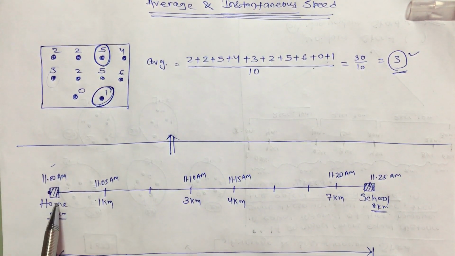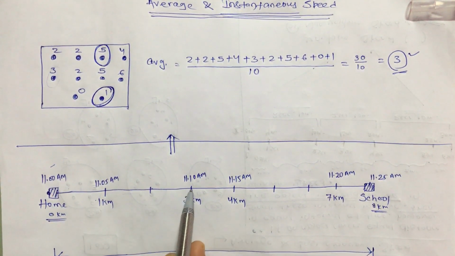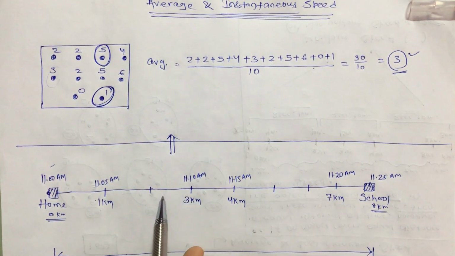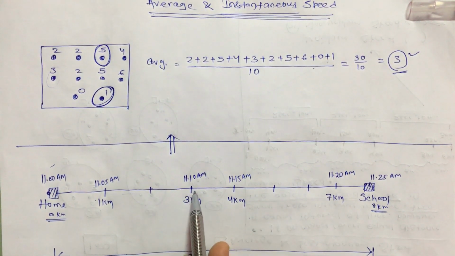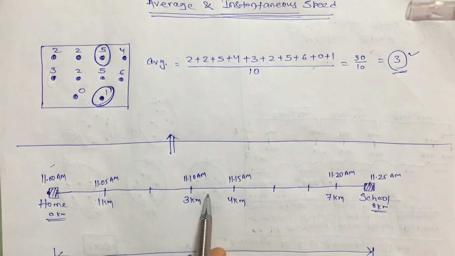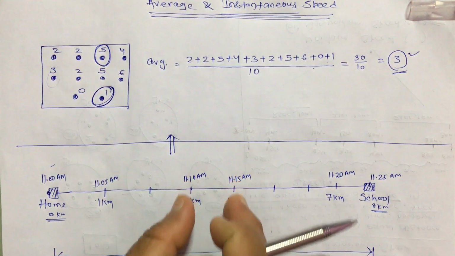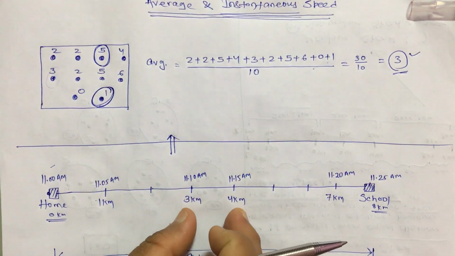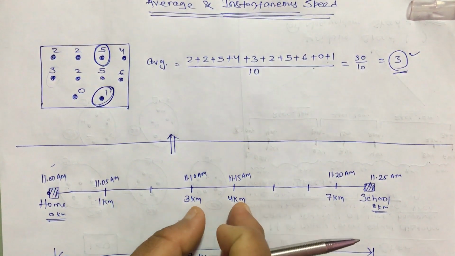Here I started and moved very rapidly up to this point, accelerating with a higher and higher velocity, and then I saw a person, or I saw my friend. I stopped, or I decreased my speed, and at 11:15, in this 5-minute interval, I have only traveled 1 kilometer. In the previous 5 minutes I traveled 2 kilometers, but in this 5 minutes I traveled only 1 kilometer.